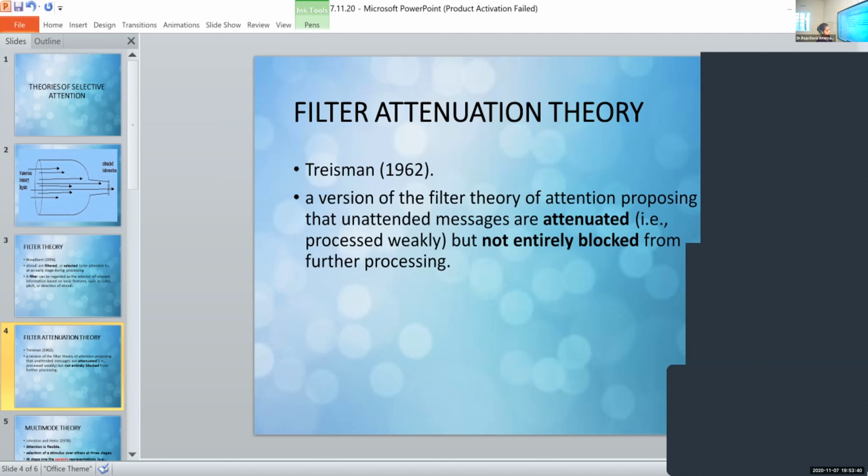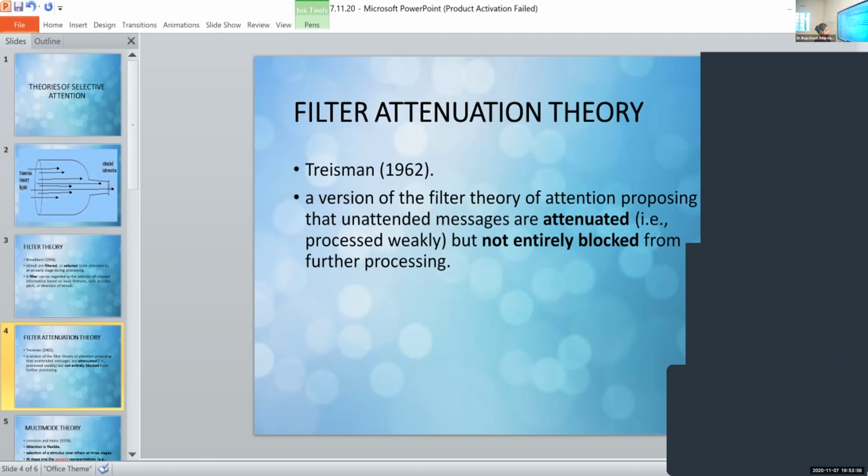Unattended messages are attenuated but not entirely blocked from further processing. And attenuation means weakening. That's a new word for you, so note that word meaning. Attenuation means weakening.